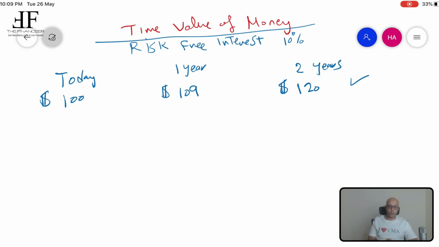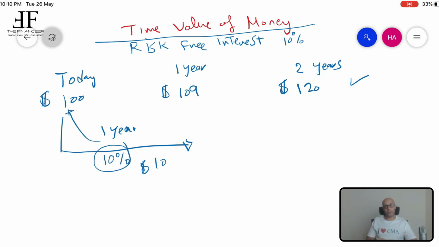Assume that you get this $100 and you are going to deposit it in the bank for 1 year. How much is the interest the bank is going to give me? The bank is going to give you 10% on your deposit that you leave in the bank for 1 year, which equals $10 on your money. So simply you multiply 10% times the $100, which equals $10.